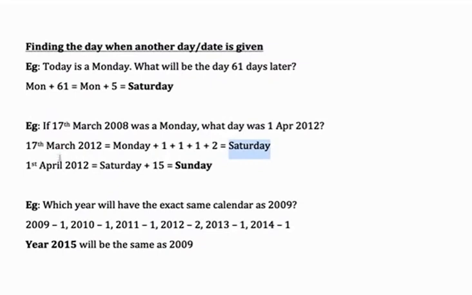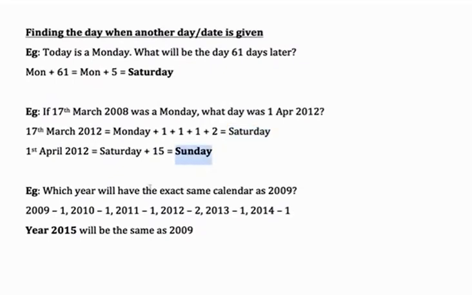Now, from 17th of March to 1st of April, how many days are there? Well, 14 days in March, 1 in April. So Saturday plus 15, that is Saturday plus 1, or you get a Sunday here. Let's look at the last one, which says, which year will have the exact same calendar as 2009?